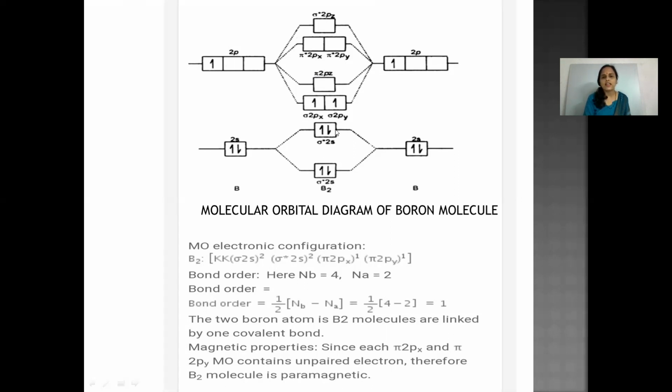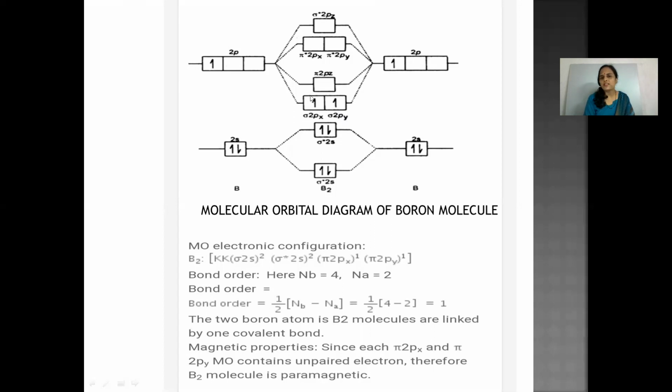So here the electronic configuration for boron molecule is sigma 1s2, sigma star 1s2, sigma 2s2, sigma star 2s2. Then comes pi 2px1 equal to pi 2py1. Here is a misprint. It is pi 2px1, which is equal to pi 2py1. So these 2 energy levels are equal.